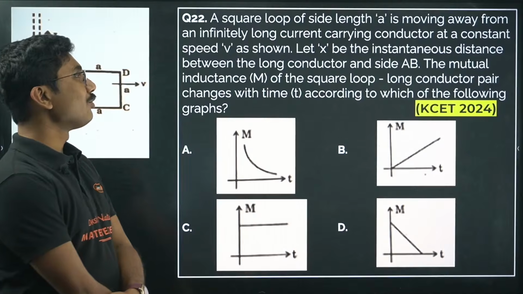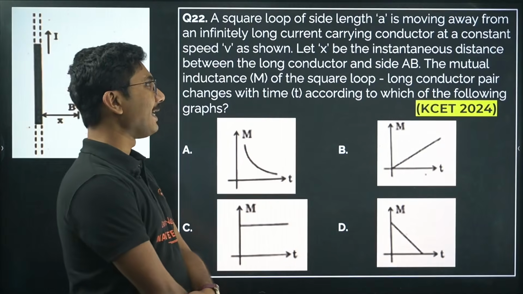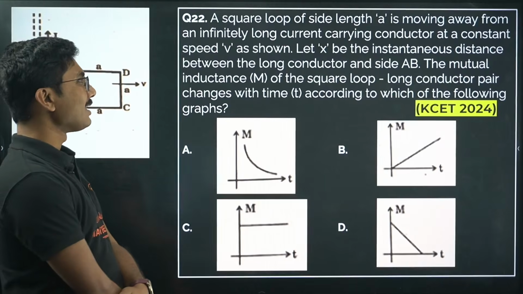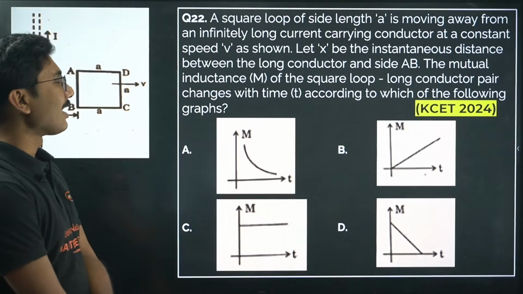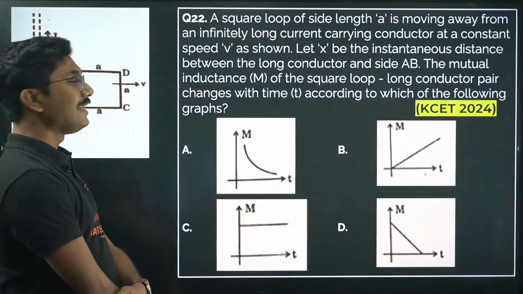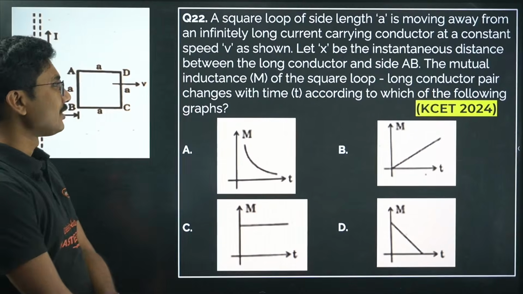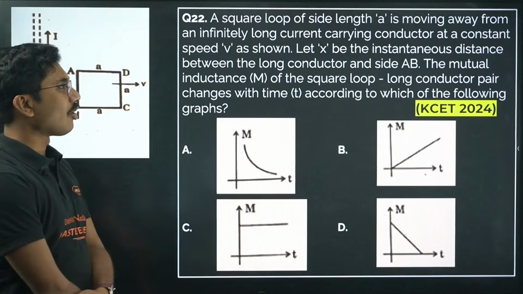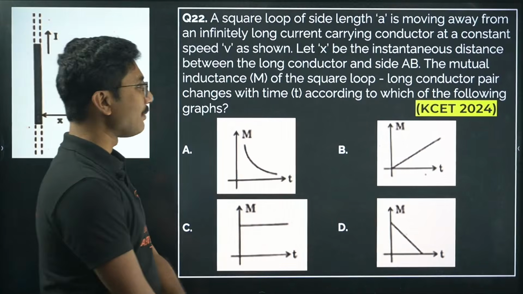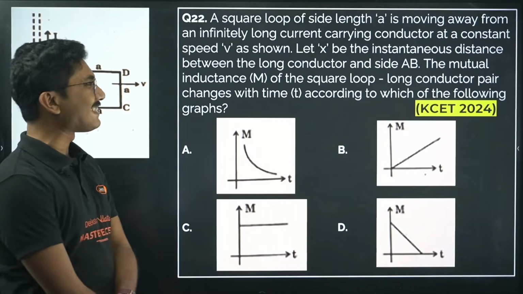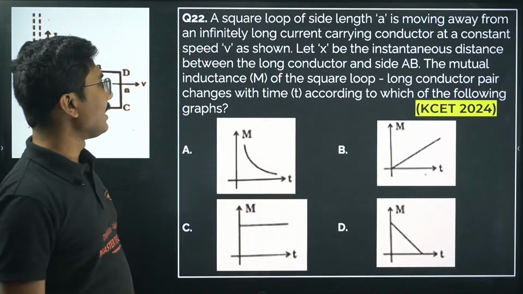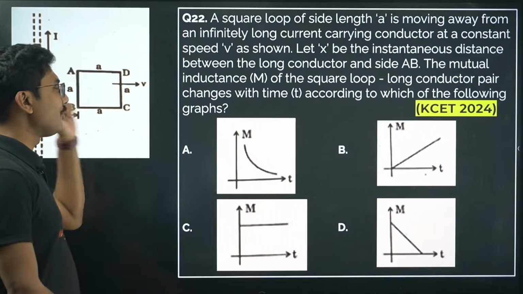A square loop of side length a is moving away from an infinitely long current carrying conductor at a constant speed v as shown. Let x be the instantaneous distance between the long conductor and side AB. The mutual inductance M of the square loop and long conductor pair changes with time according to which of the graphs?